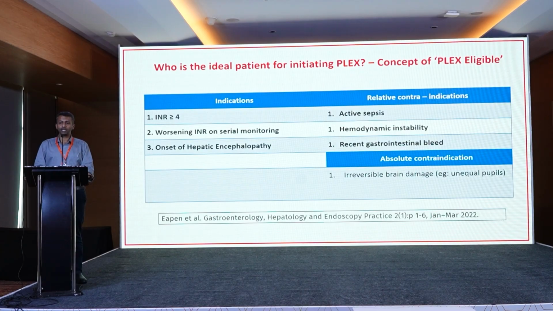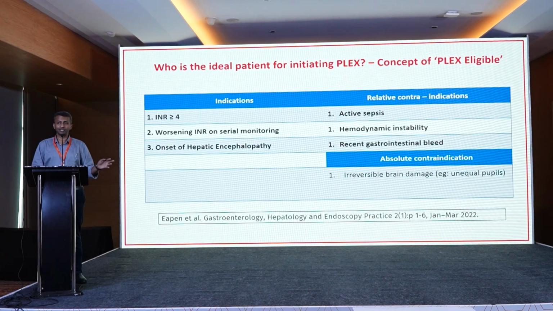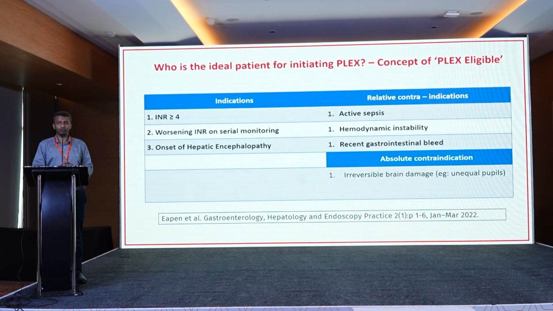Now, contraindications we can look at as relative contraindications and absolute no-no for PLEX. Relative contraindications would be if there is active untreated sepsis, hemodynamic instability, by which I mean inotropic or vasopressor support, and if they have had a recent bleed. An absolute contraindication, as for transplant and any treatment option, would be irreversible brain damage, which can be indicated by anisocoria, decerebrate posturing. So, we are entering a territory of futility of care, and offering PLEX may not be a good choice here.